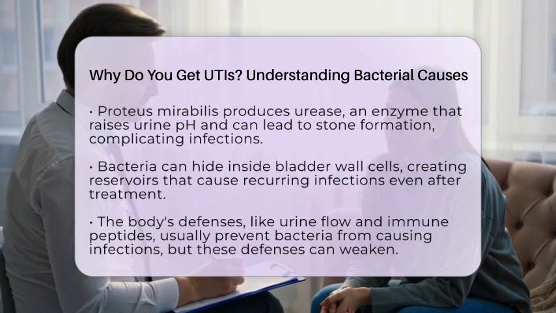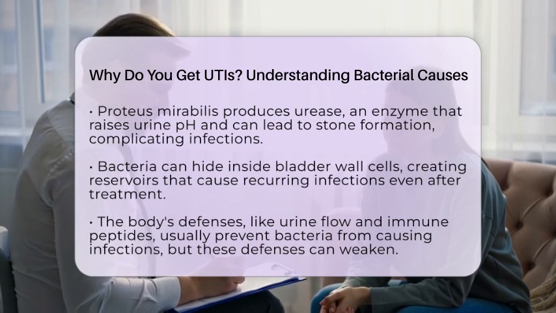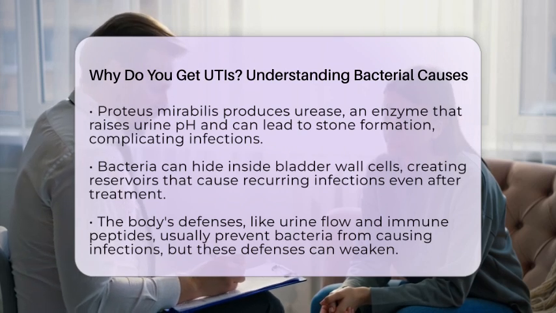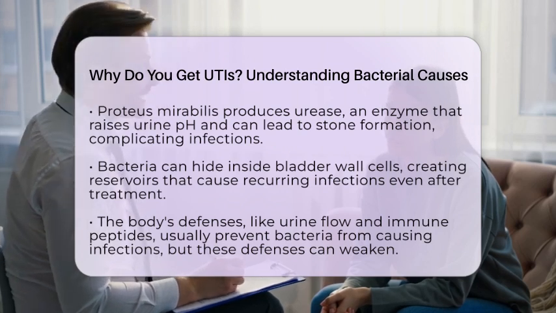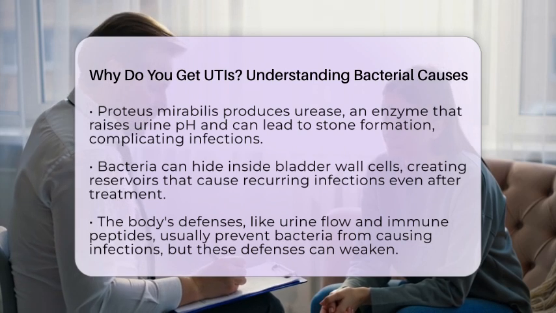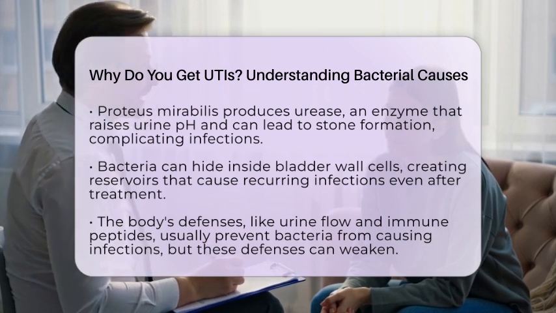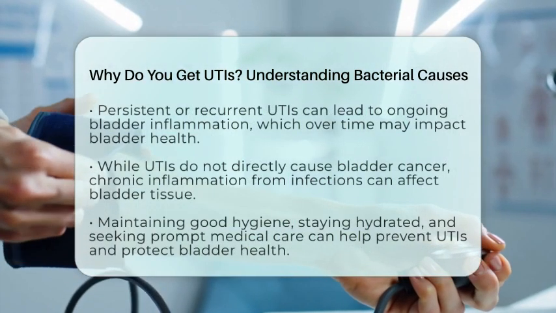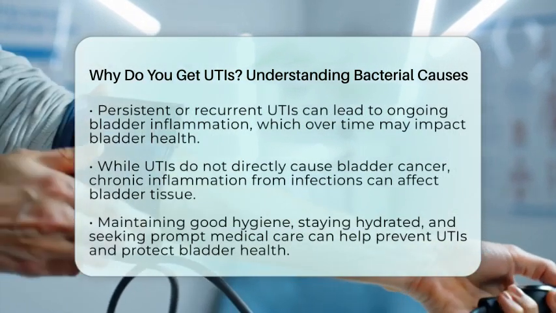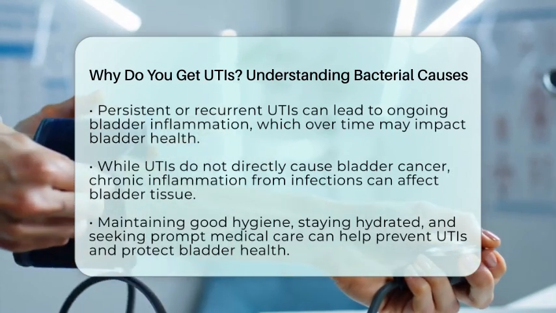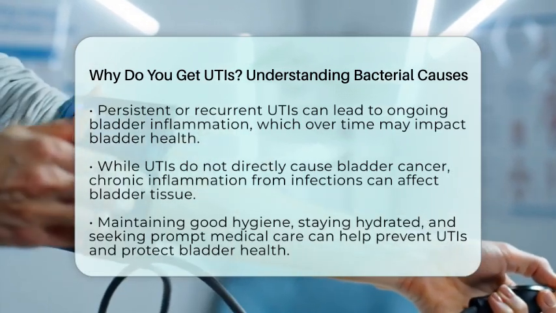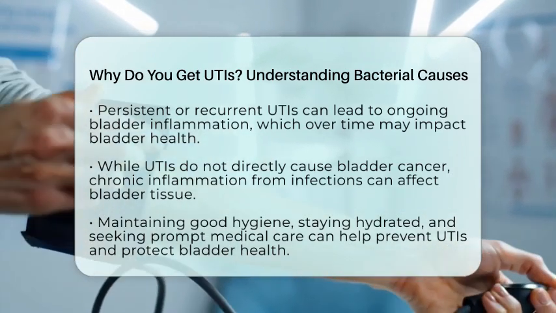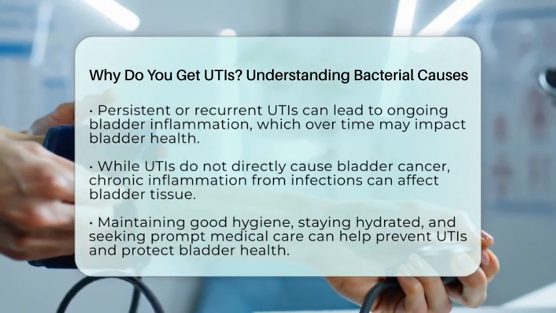Urine flow helps flush out bacteria, and your immune system produces antimicrobial peptides that attack invaders. However, if these defenses are weakened or overwhelmed by dehydration, hormonal changes, or other health issues, bacteria can take hold and cause infection. Understanding these bacterial causes is important because recurrent or chronic UTIs can lead to ongoing inflammation and damage to your bladder lining. While UTIs themselves do not directly cause bladder cancer, persistent inflammation over time can affect bladder health.